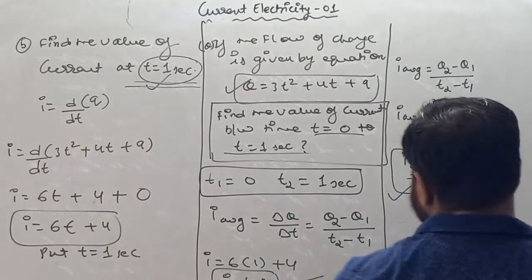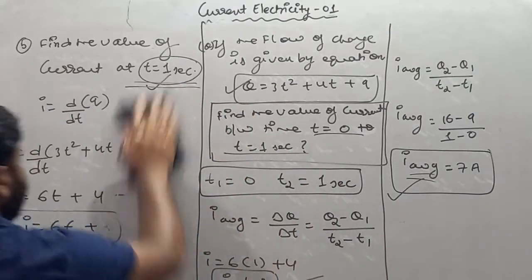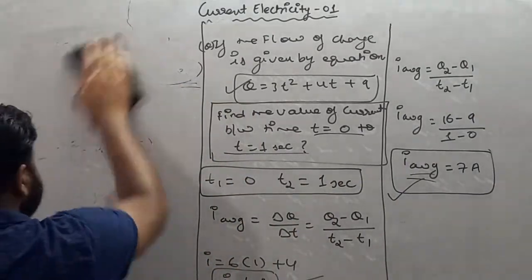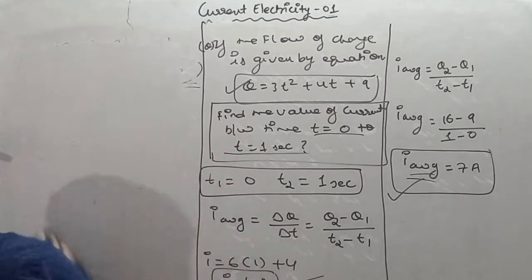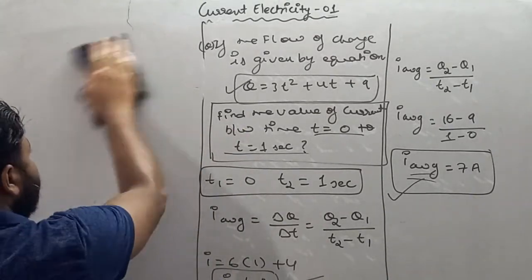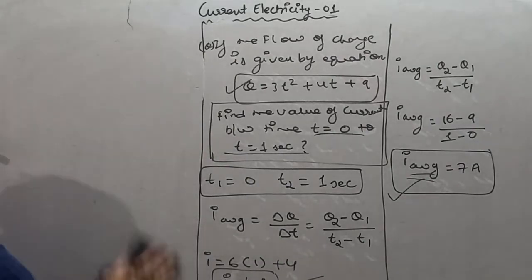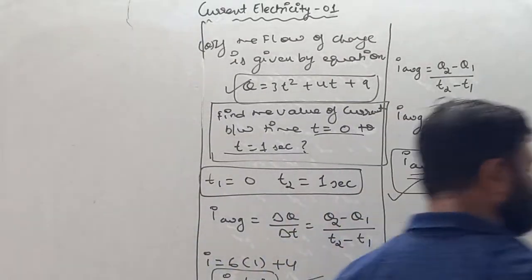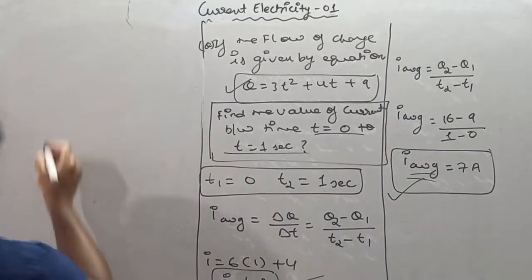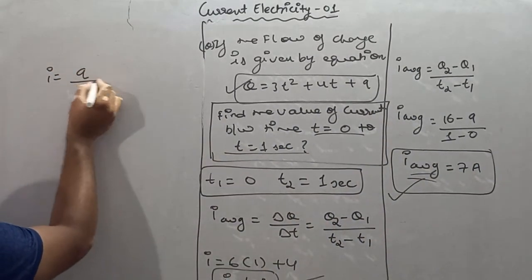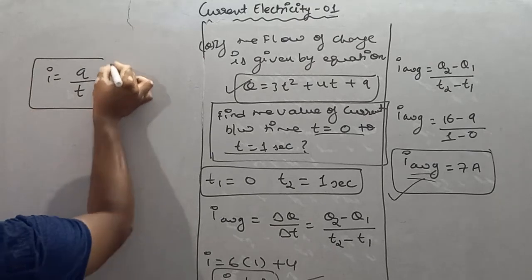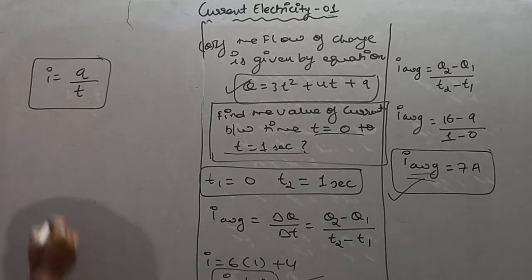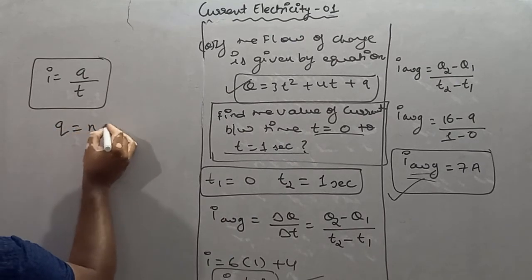Moving forward, my dear student, as we all know, current is nothing but q by t, that is rate of flow of charge with respect to time. Rate of flow of charge with respect to time is called current. It is I equals q by t. Now moving forward, see, q is nothing but Ne.